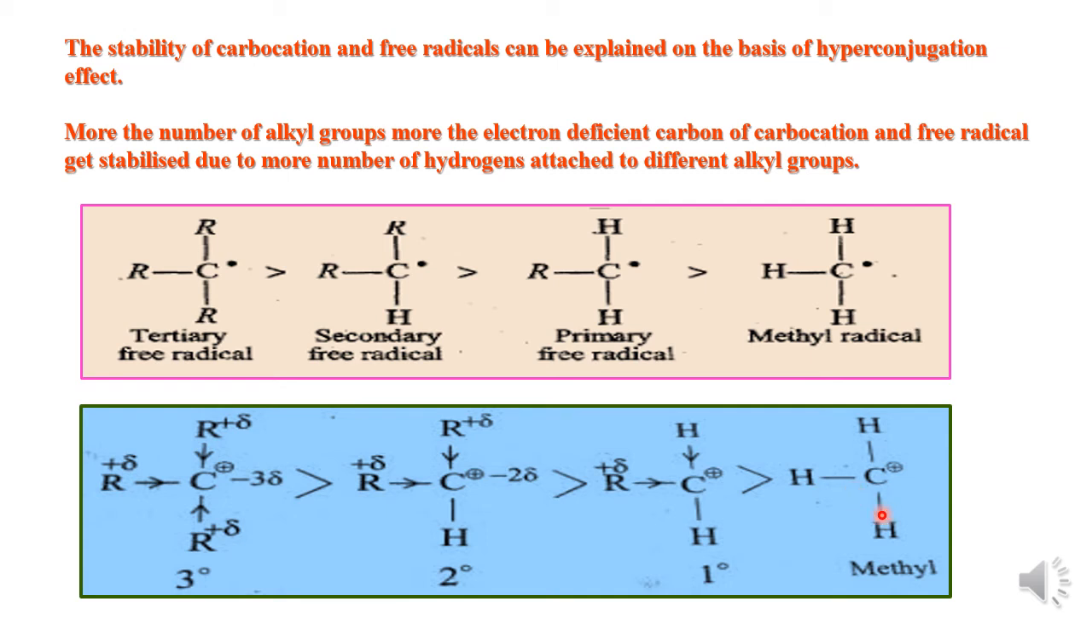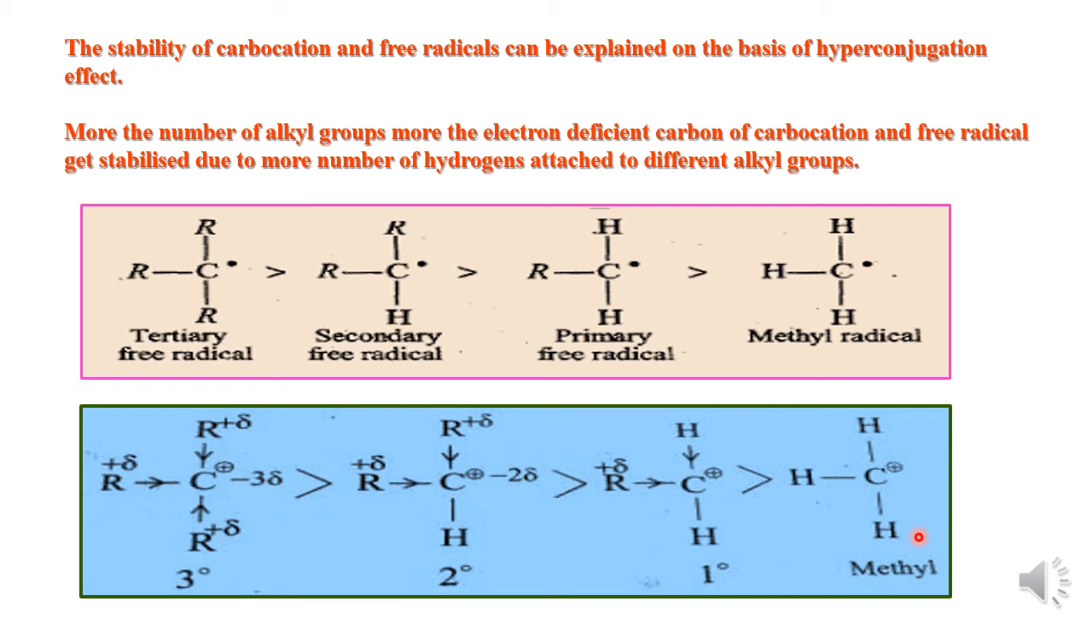So carbocations and free radicals are of three types, that is the primary, secondary and tertiary. And it is found that the tertiary carbocation, this one, is the most stable carbocation. The secondary carbocation is more stable than the primary carbocation but less stable than the tertiary carbocation. Whereas this primary carbocation is more stable than the methyl carbocation, whereas it is less stable than the secondary carbocation. So this stability order of the carbocation can be explained well on the basis of hyperconjugation effect.